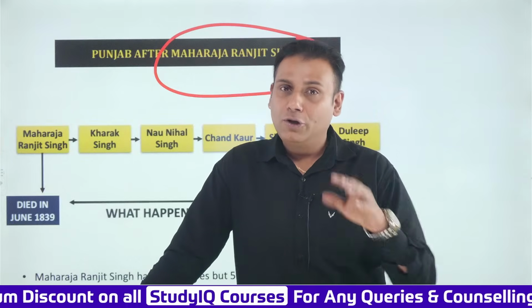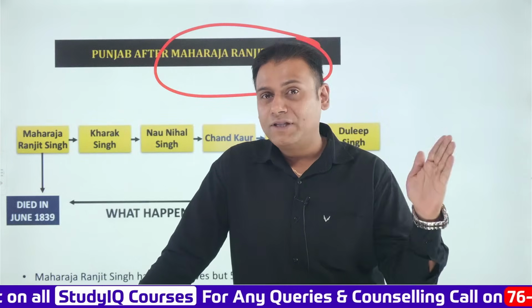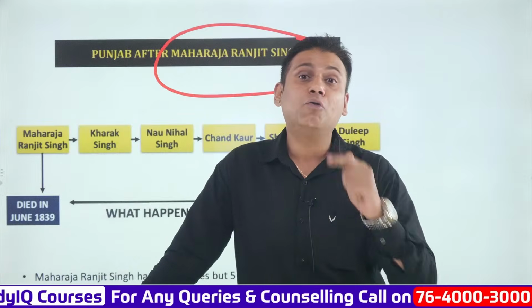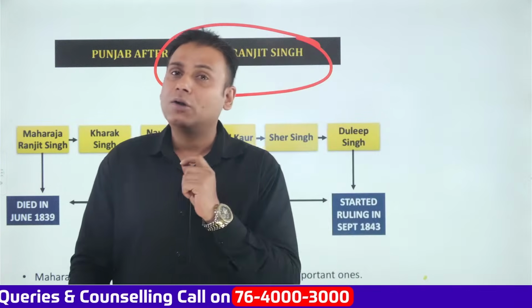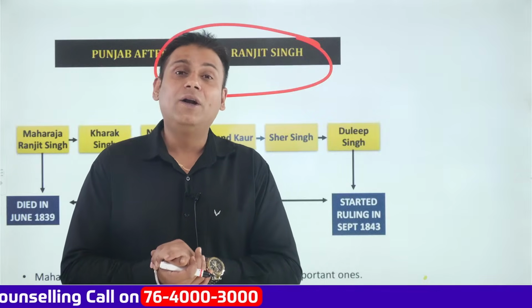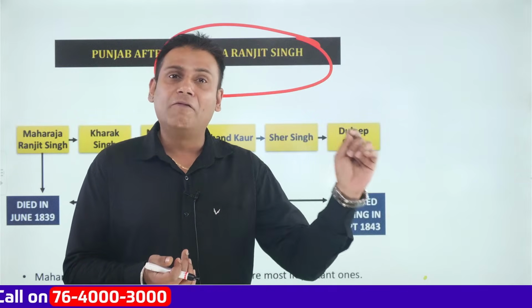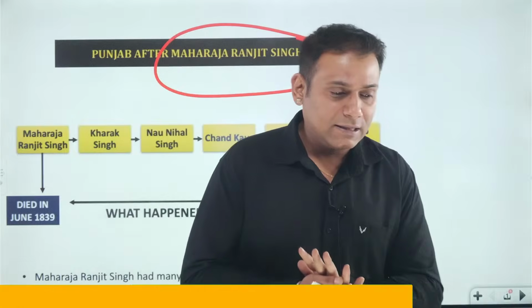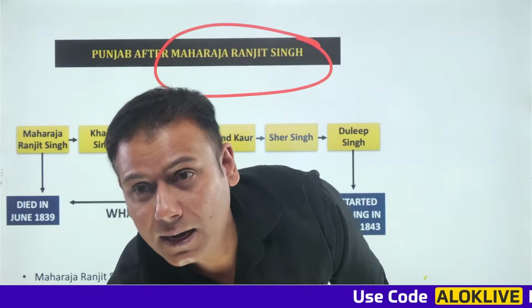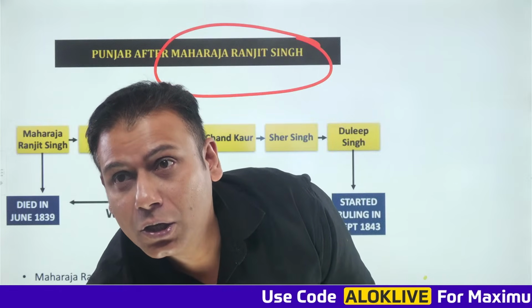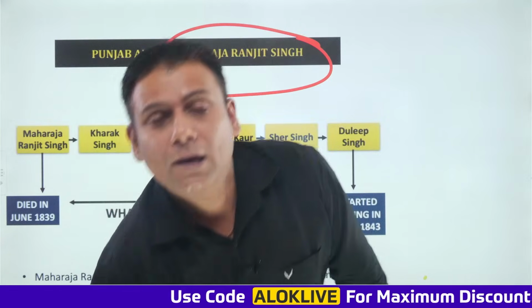Today we are going to cover Punjab after Maharaja Ranjit Singh, and in tomorrow's session we'll throw light on the First and Second Anglo-Sikh Wars. After that, we'll try to cover the Anglo-Afghan Wars. So in this series, we are going through the battles that were being fought at that time.